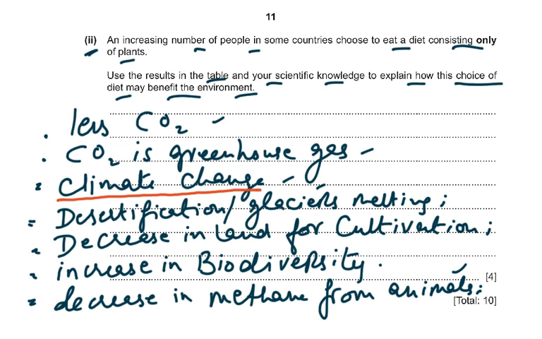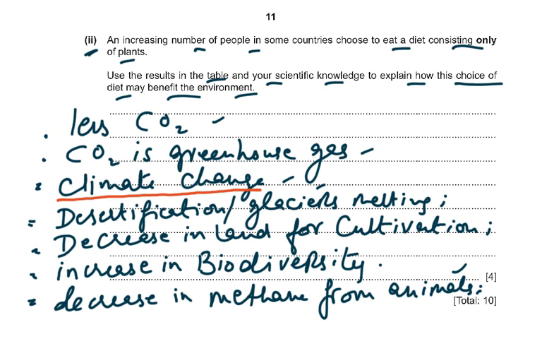Now, how is this going to increase biodiversity? You have to understand that growing plants requires less land, resulting in reduced loss of natural habitats and therefore increased biodiversity. Because we keep on cutting down trees so that we can grow crops, and then those crops have to be fed to animals. So you have cows and you have chicken. But if you just grew plants, well, then you won't have the animals to feed. So this is the point that you need to understand, that growing plants requires less land, resulting in reduced loss of natural habitats and therefore increased biodiversity. We won't cut down trees. We won't cut down forests because now we would only have plants and everybody would just eat plants.